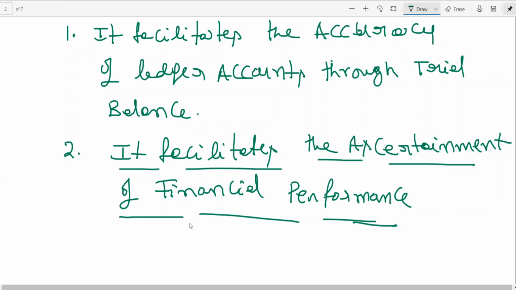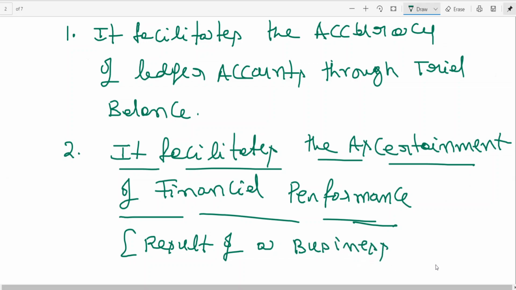Performance is nothing but, see, your father will ask after the examination, can you tell me your performance? Performance is in the form of a progress report, a progress card. What is that, sir? Result. Financial performance is nothing but the result of a business. This is final accounts, I told you.